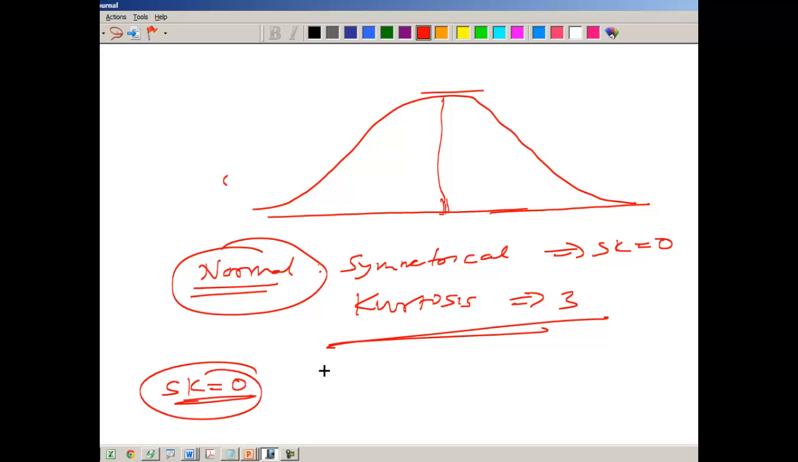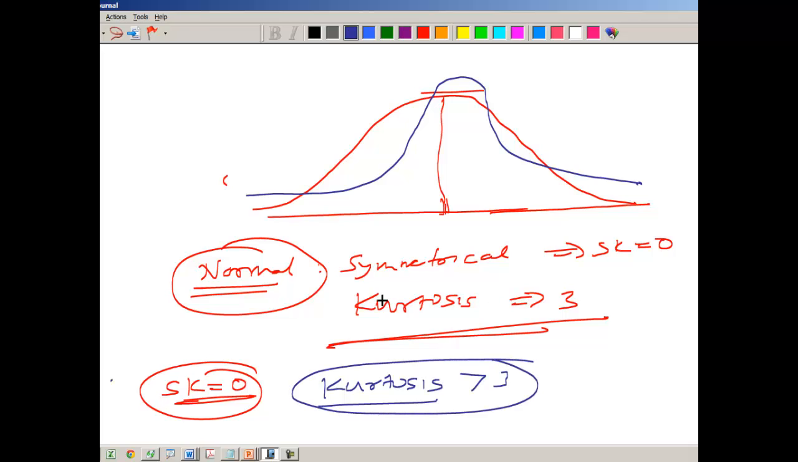but these distributions can be more peaked than the normal distribution. As an example, the distribution can be like this. What you are seeing is that the peakness is more than the normal distribution. So whenever the peakness is more than the normal distribution, we will say that its kurtosis is more than 3. Note that the normal distribution kurtosis is 3. If the peakness is more, the kurtosis is greater than 3. Whereas if the peakness is less than the normal distribution, its kurtosis will